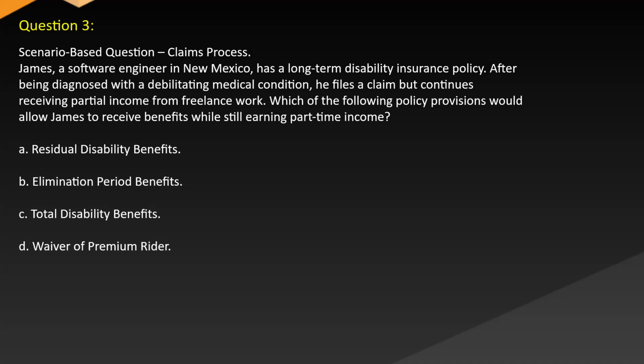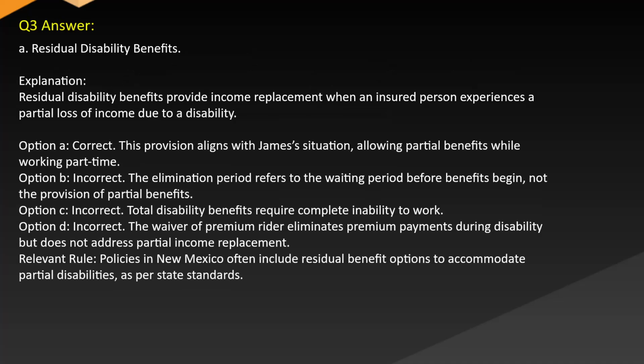A. Residual disability benefits. B. Elimination period benefits. C. Total disability benefits. D. Waiver of premium rider. Answer A. Residual disability benefits. Explanation: residual disability benefits provide income replacement when an insured person experiences a partial loss of income due to a disability. Option A. Correct. This provision aligns with James's situation, allowing partial benefits while working part-time.